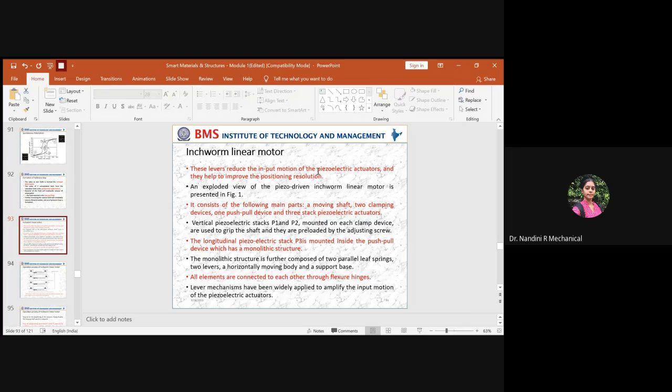Today we were supposed to start off with a device which we call an inchworm linear motor. Until now we have studied what you mean by piezoelectricity, its properties, characteristics, applications, where it could be used, what its effects are, direct and indirect, when it could be active, when it could be passive. And then we also dealt with the basic mathematical formula to get the direct effect and the converse, and to do the modeling, the two constitutive mathematical modeling equations, and how these equations get